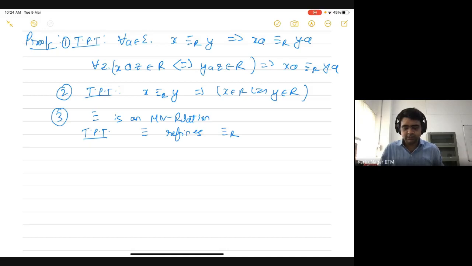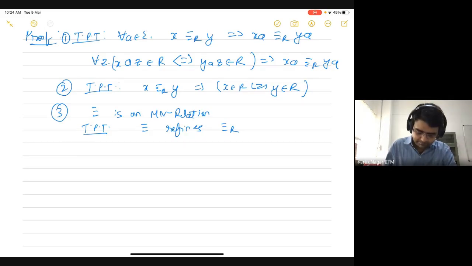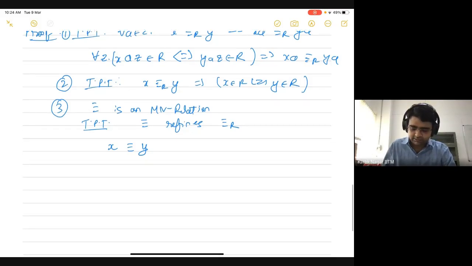And remember that the only thing that we know about this first relation is that it is an MN relation, which means it obeys the properties of an MN relation. So how do we prove this? Let's say that I know that X and Y are related to each other by this relation, and I have to show that X and Y are also related by this relation R. Which means that there doesn't exist any distinguishing string which distinguishes X and Y.